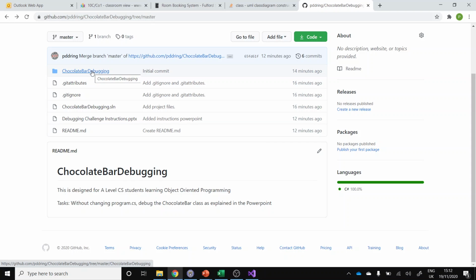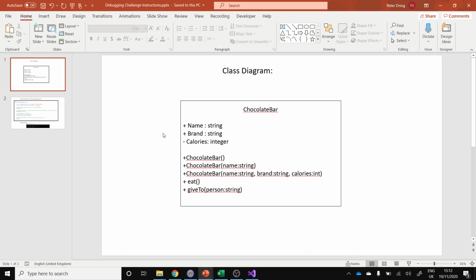The console application has got all the code that you need, and it's riddled with bugs. So we want to boost your confidence with debugging. We'll look at some debugging techniques within Visual Studio in a bit, but we'll start with this PowerPoint. The PowerPoint has a class diagram. You've been given some broken code that implements a chocolate bar class.